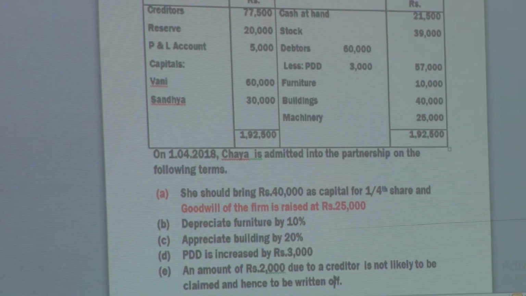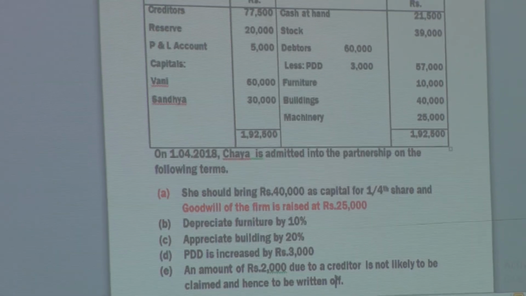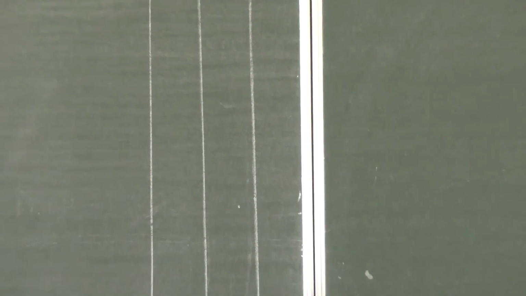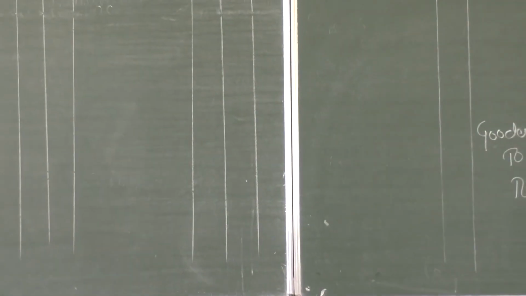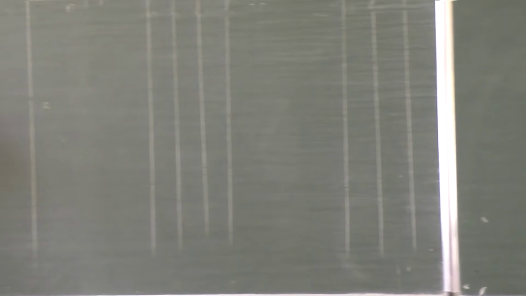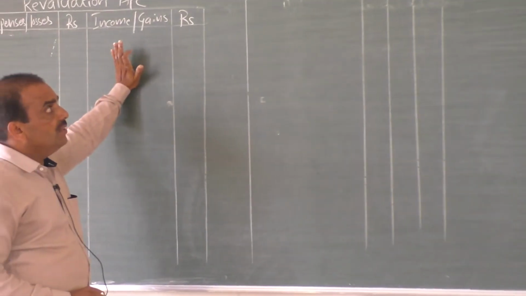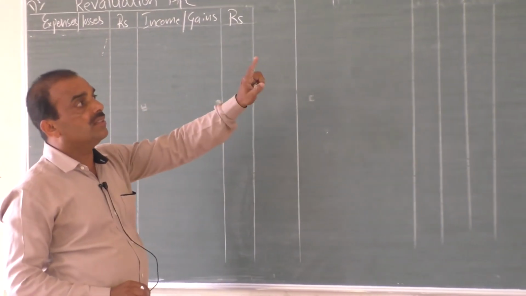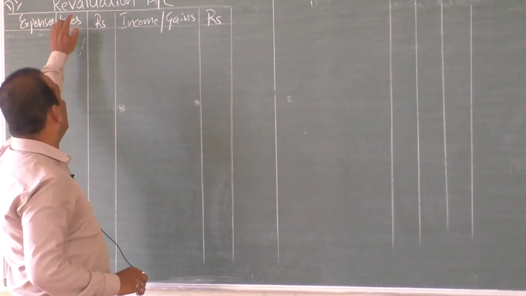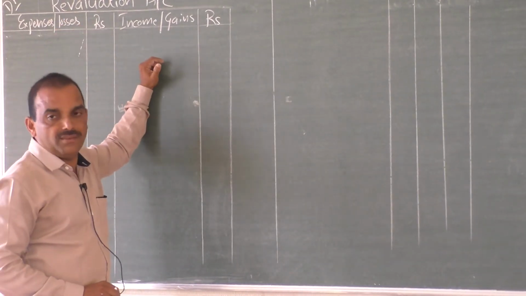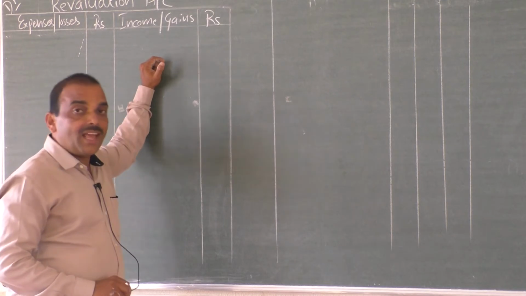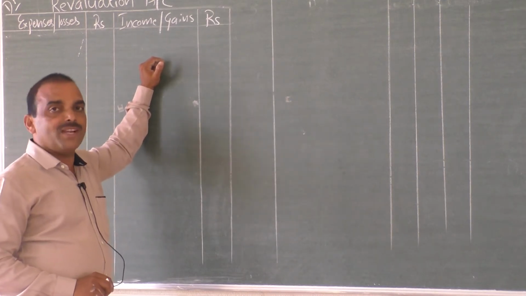Now we are required to prepare the necessary accounts. First, draw the columns for revaluation account. Take your notebook and writing materials. Write a revaluation account. Three accounts we have to prepare at the time of admission for 12 marks: one, revaluation account; second, all partners' capital account; third, balance sheet. Now draw the column for revaluation account. Why are assets and liabilities required to be revalued at the time of admission of a partner?